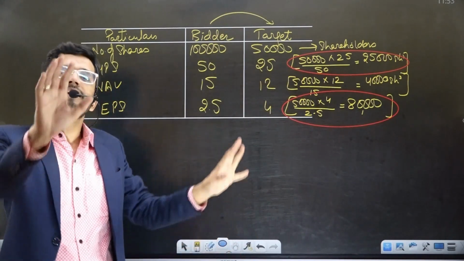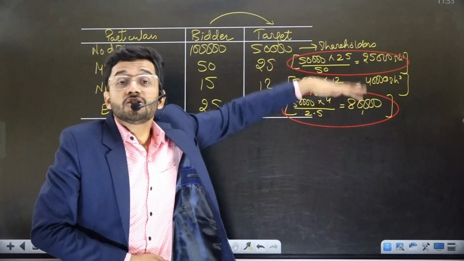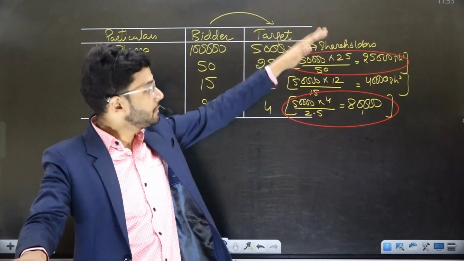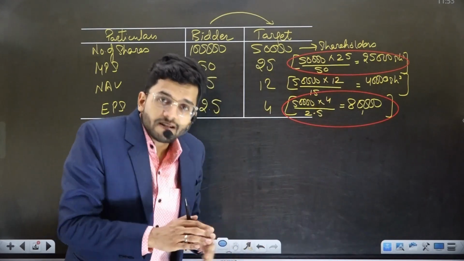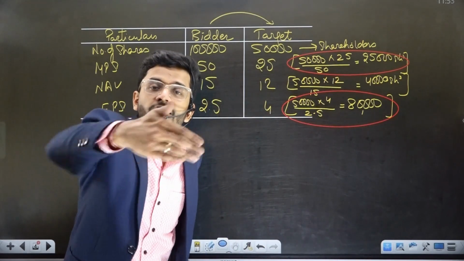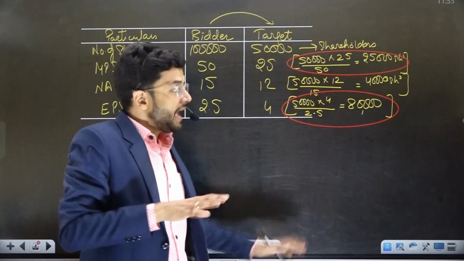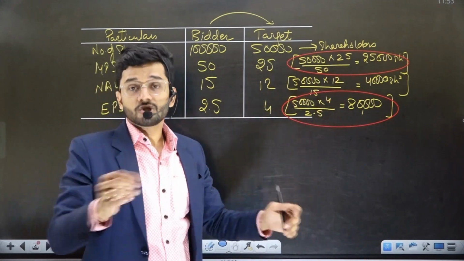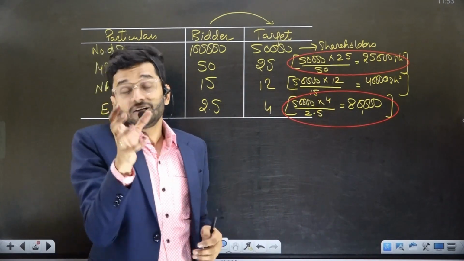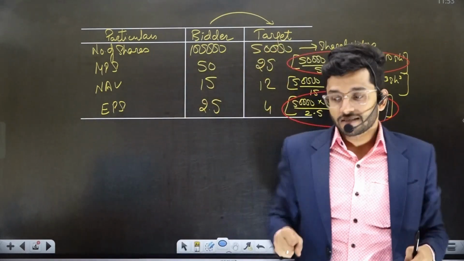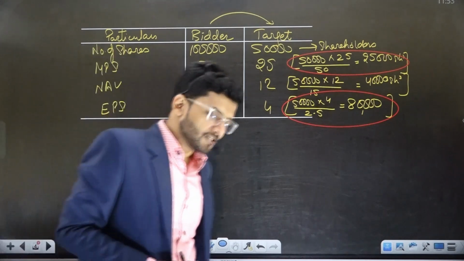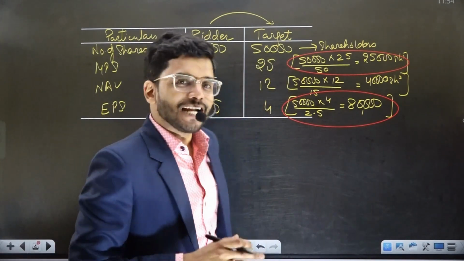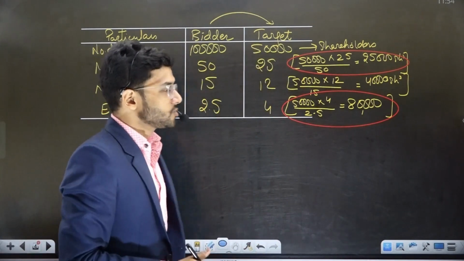Now, sir, finally, what will be decided? Guys, somewhere between these two will be decided. These are two extremes. Now, negotiation will happen on the table face to face. Bidder and target will sit on the table face to face, and they will decide which parameter should be chosen, which parameter should be selected. On the basis of that parameter, the final deal is to be struck or closed. That is how the valuation, the swap ratio is computed.